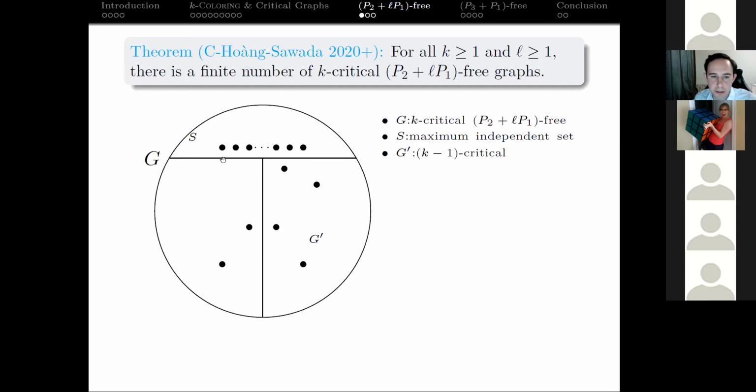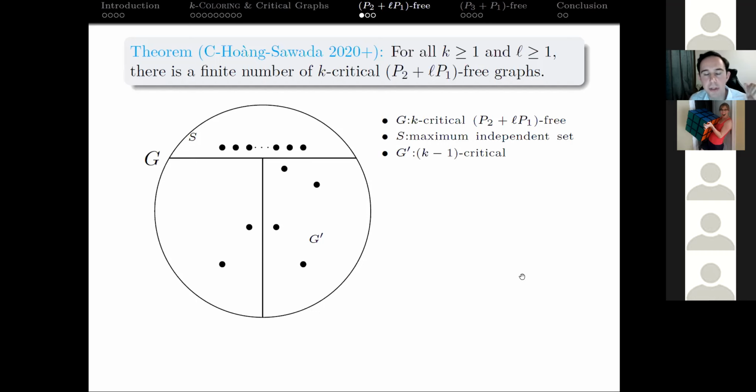So the important thing is the remaining graph here is K minus 1 colorable, which means it has to have an induced subgraph, G prime, that's K minus 1 critical. And it's nice that we're doing this inductively because this graph still has to be P2 plus LP1 free. So we know something about this graph already, right?